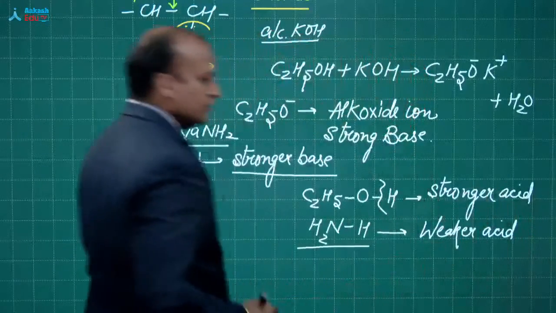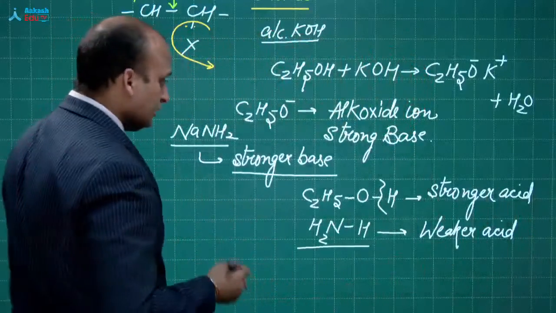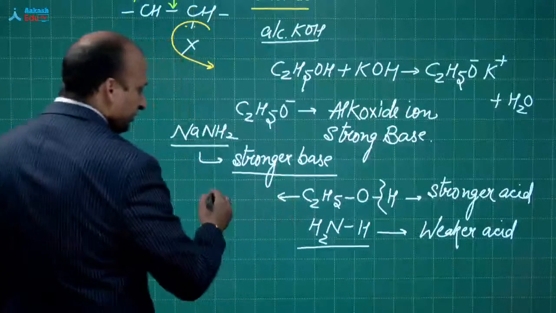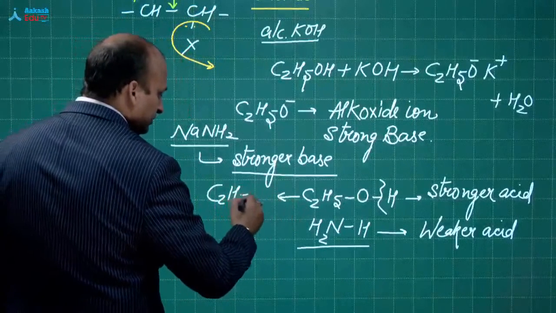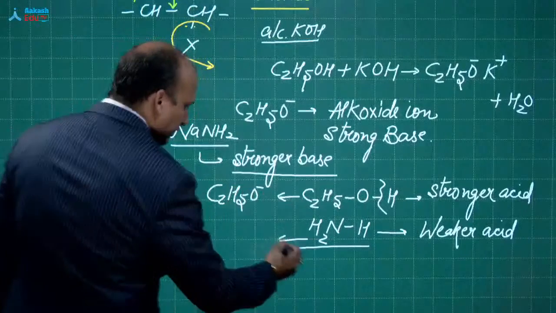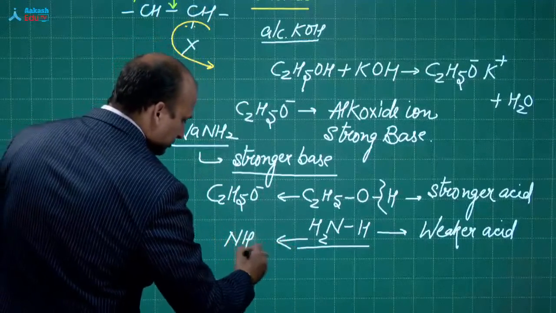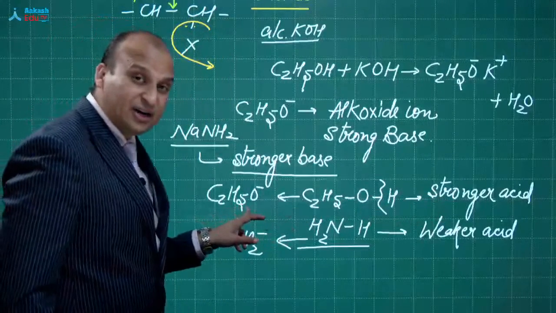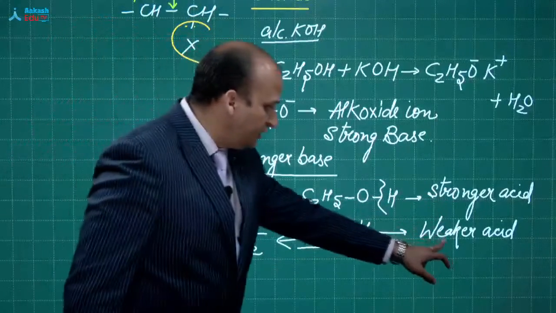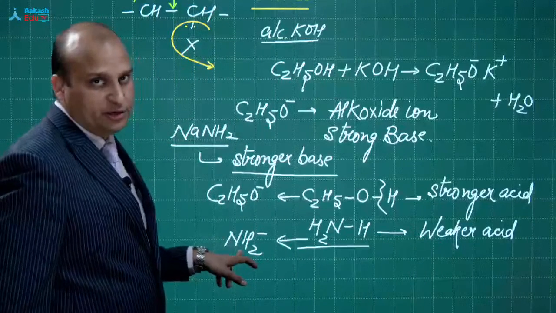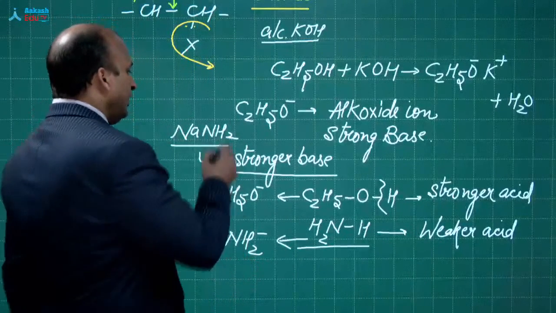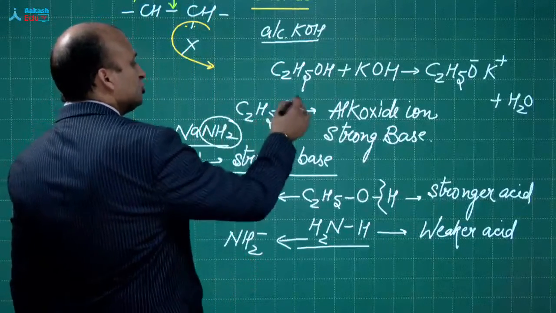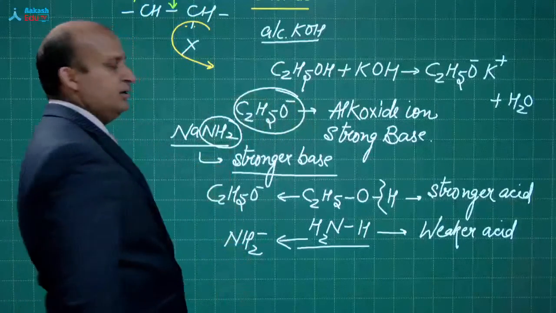ठीक है बेटा? You have studied the Lowry-Bronsted concept. So, the conjugate base of this will be C2H5O minus, and this will be NH2 minus. So, a stronger acid will have a weaker conjugate base, a weaker acid will have a stronger conjugate base. So, NH2 minus ion is stronger than C2H5O minus.